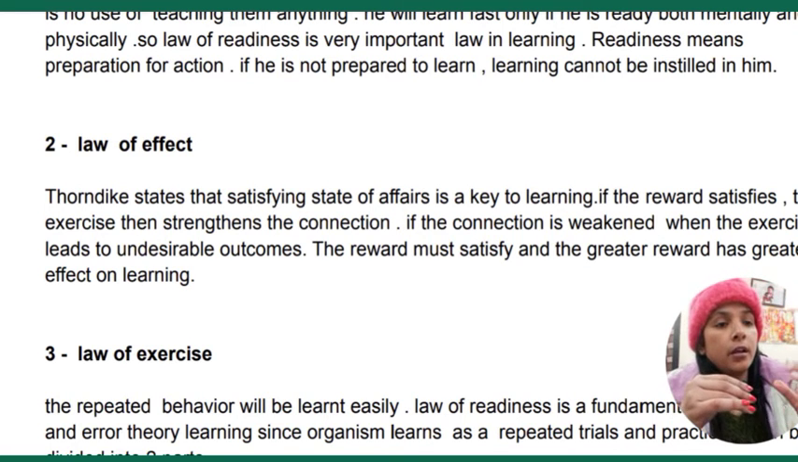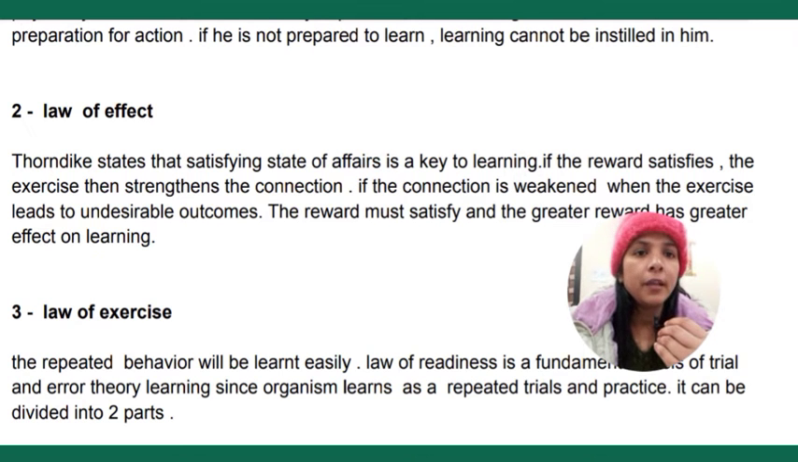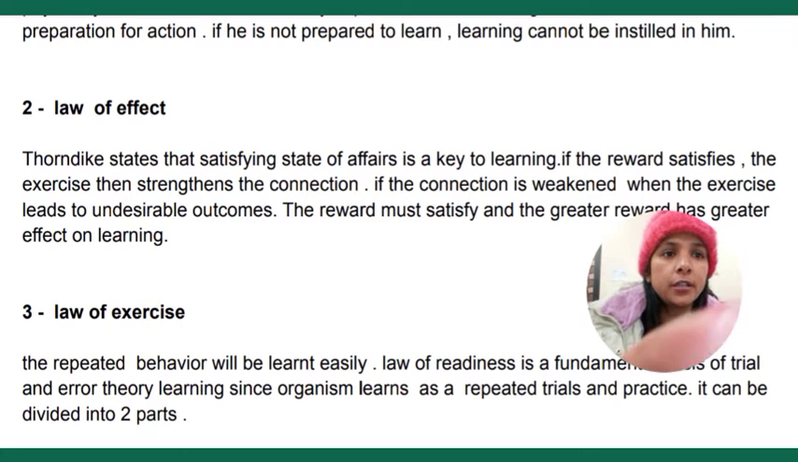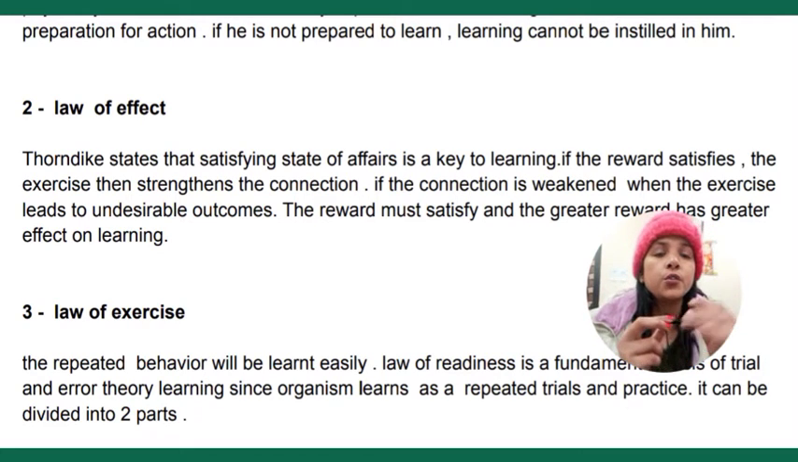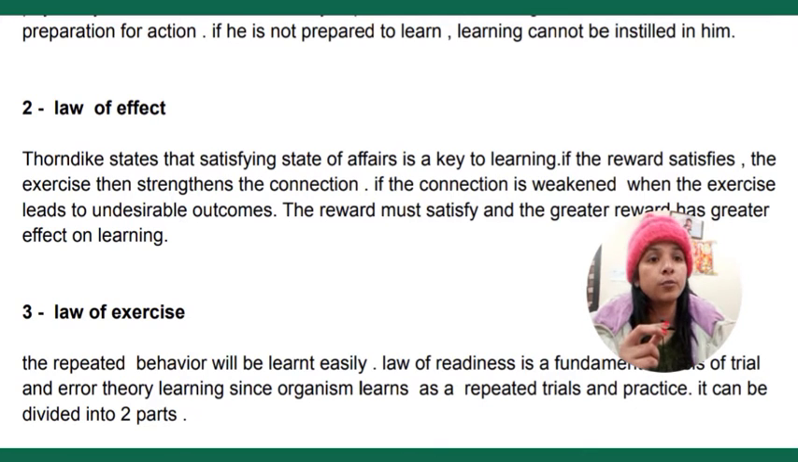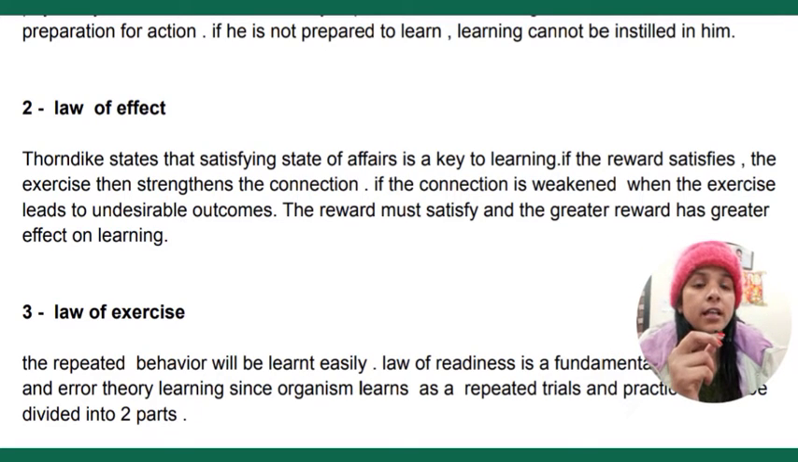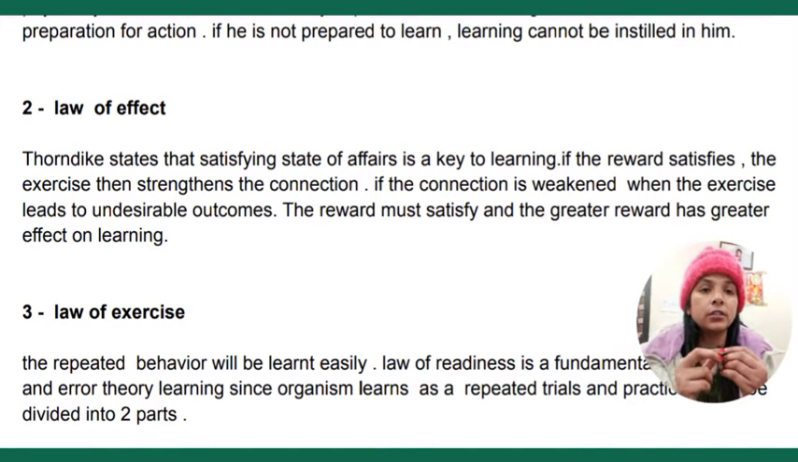Third you can see is law of exercise. So law of exercise means the repeated behavior will be learned easily. Law of exercise is a fundamental of trial and error theory learning. Since organisms learn through repeated trials and error practice, exercise is necessary. If we are doing something, we have to practice it many times, several times. So the more mistakes we make, the more quickly we will learn it.